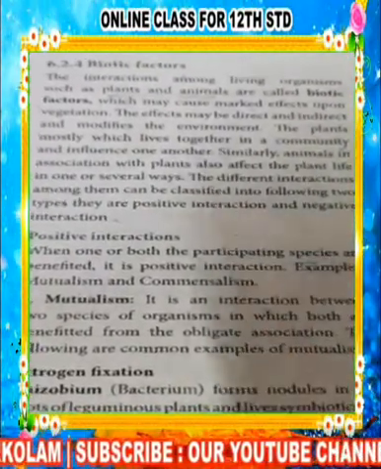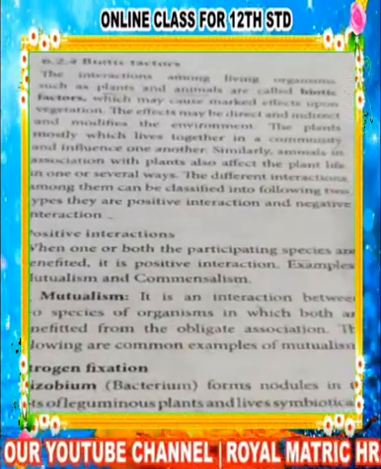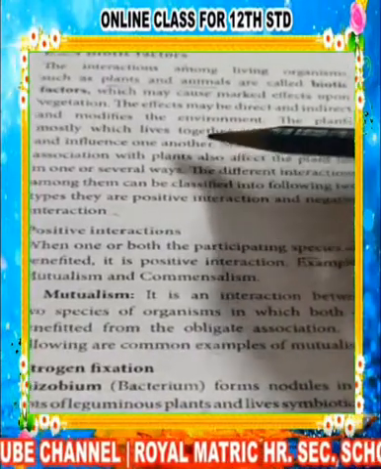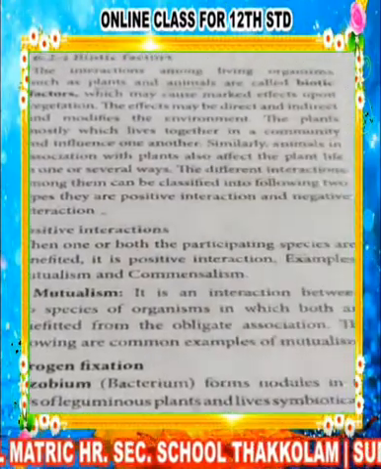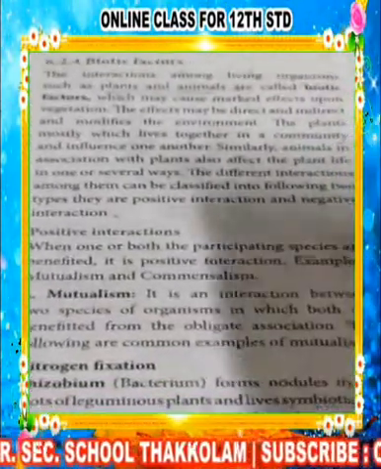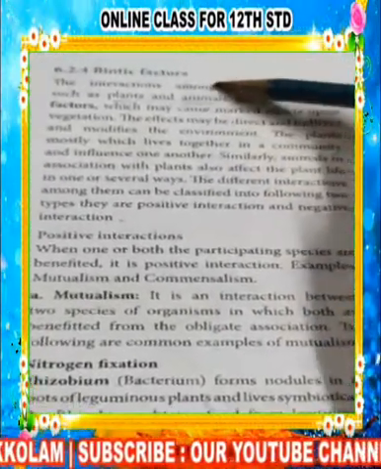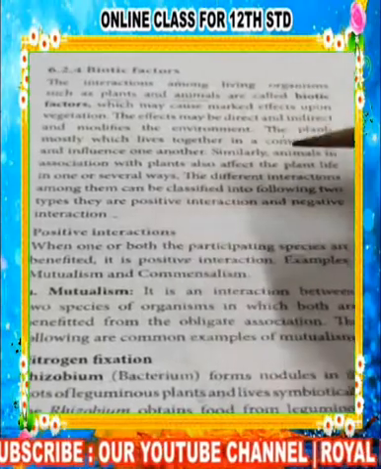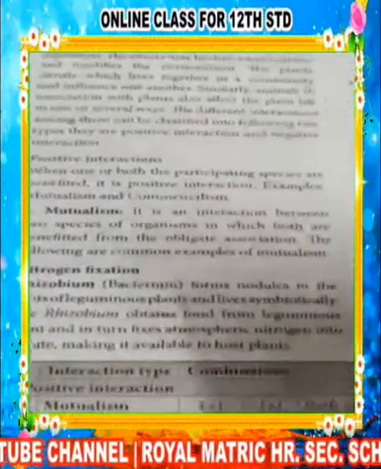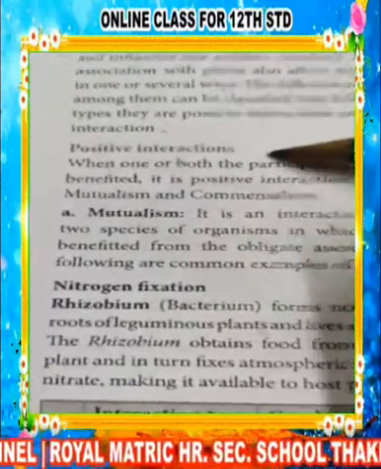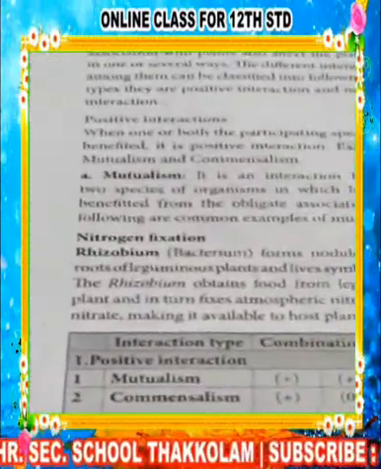Plants mostly live together in a community and influence one another. What they are saying here is that when you see plants in a community, there is an influence between the plants. When you see animals and plants, there is also some influence. Those things we are going to see in the biotic factors, and they are represented by the word interaction. There are two types of interactions: one is called the positive interaction and the next is called the negative interaction.